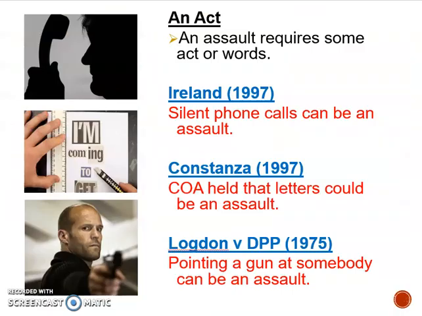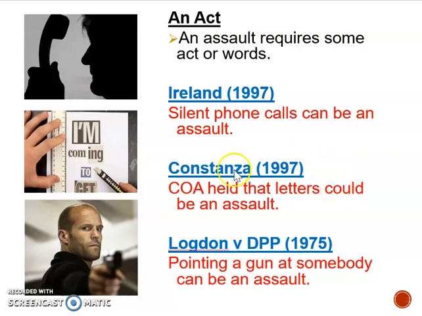Of course, we want to have cases to back us up. So there's a few key cases here that show some of those actions that have been held to amount to an assault. So in the case of Ireland, they said that silent phone calls can be an assault. Remember that these cases don't mean it's always going to be. They're just indicating that it could be because it was in this case. So silent phone calls threatening the victim, trying to intimidate them, can be an assault.